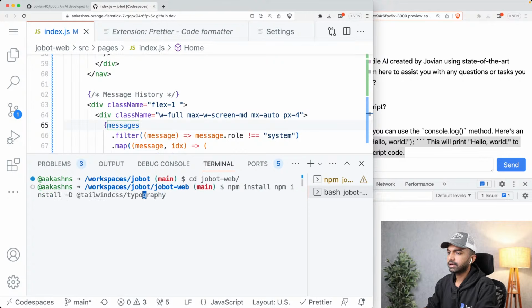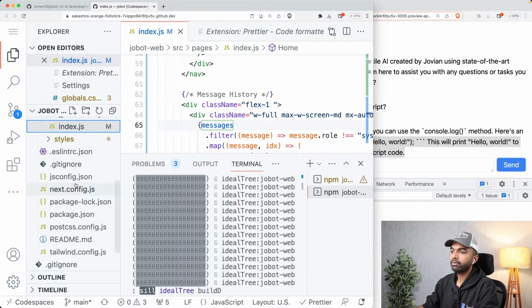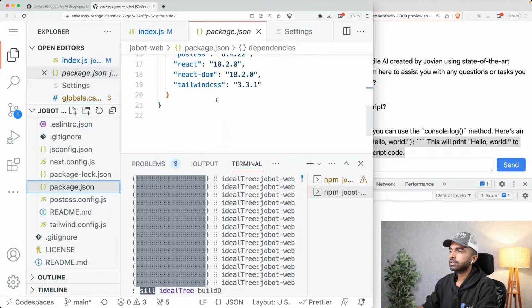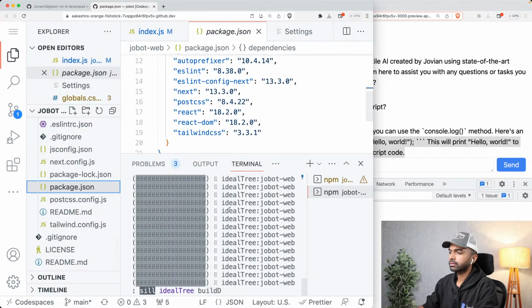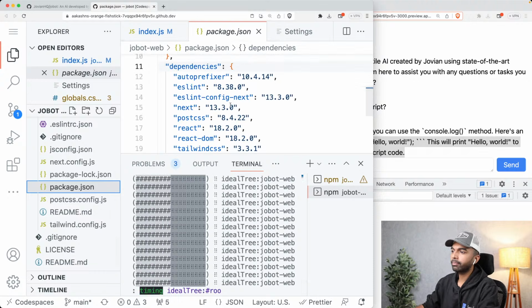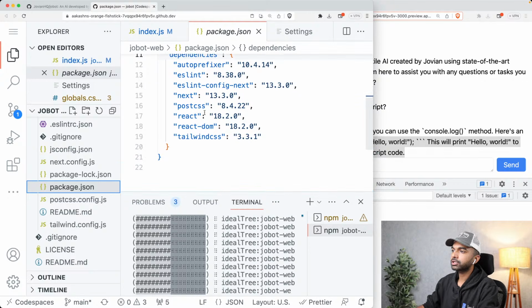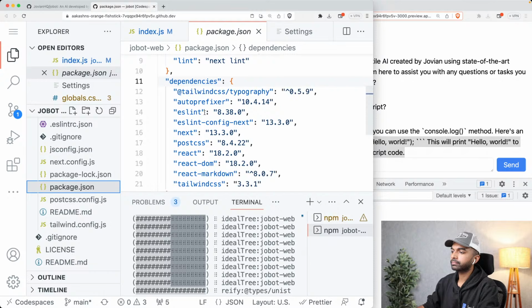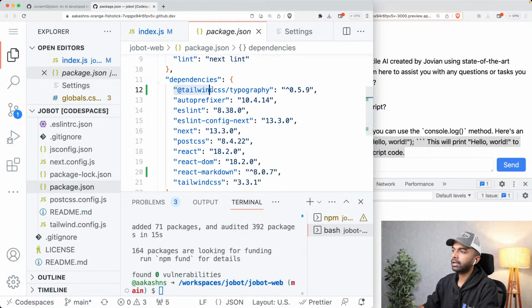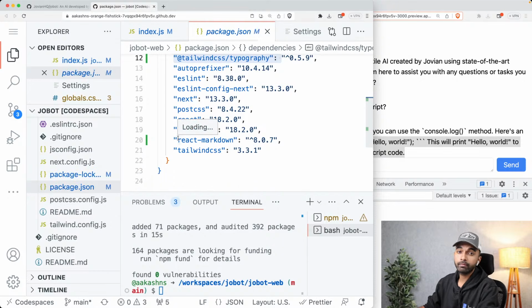Let's just paste tailwindcss/typography. So that is one package we are installing. The other package we are installing is React Markdown. Okay, and let's click enter. That is going to install these, and it is also going to add these to our package.json file. It's going to take a while to actually install the packages, but the packages are going to get added in the dependencies section of our package.json file. You can see here now we have the Tailwind CSS typography plugin, and we have the React Markdown library as well.